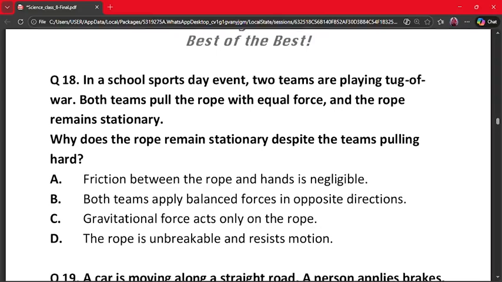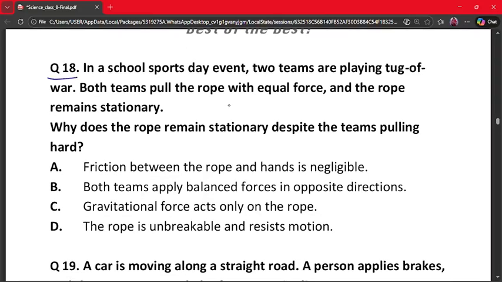Our next question is question number 18. In a school sports day event, two teams are playing tug of war. Both teams pull a rope with equal force and the rope remains stationary. Why does the rope remain stationary despite the teams pulling hard?